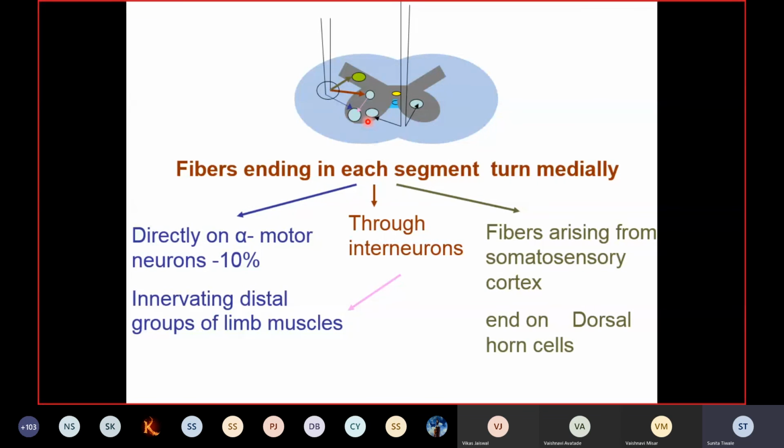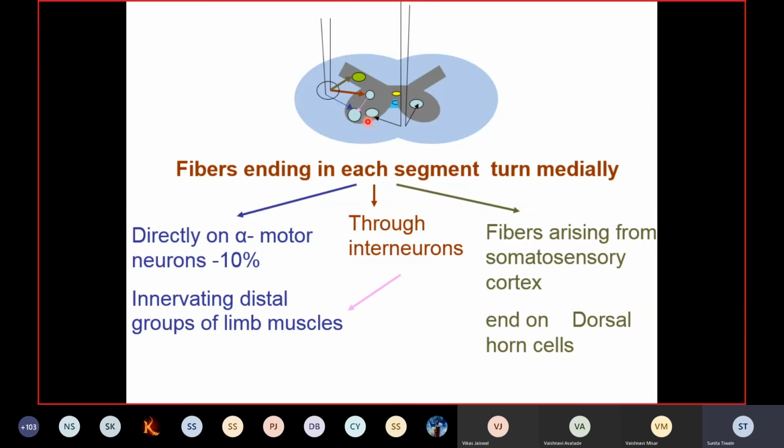Clear? And indirectly, you'll find that they help these extrafusal fibers. How? By helping them to have a good contraction. So these intrafusal fibers become taut, and this helps to produce a good tone and a good contraction in the extrafusal fibers. So both these alpha and gamma motor neurons in the anterior horn are working in coordination, and that's why we call this the alpha gamma coactivation. Clear?